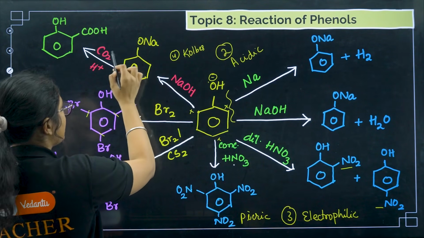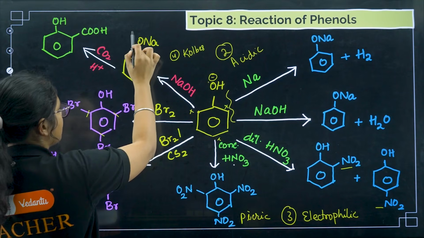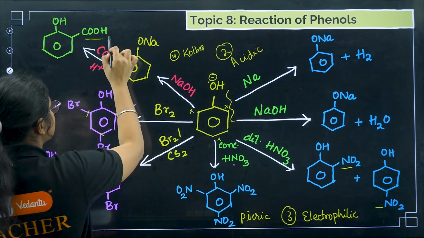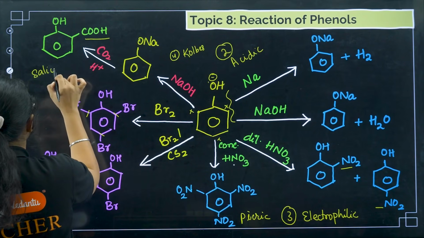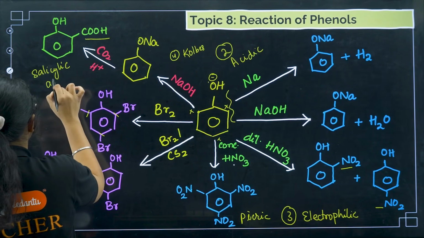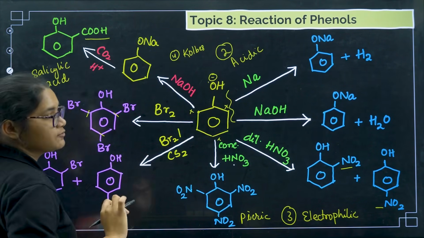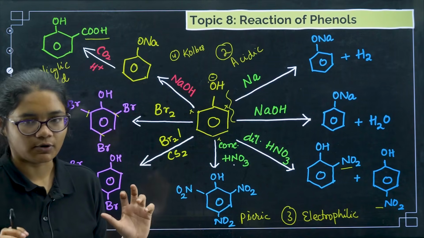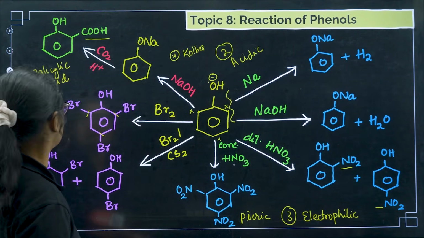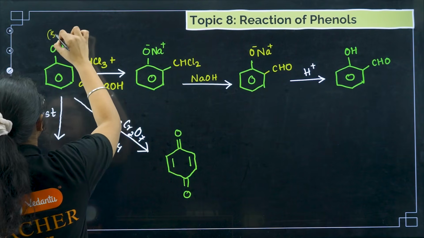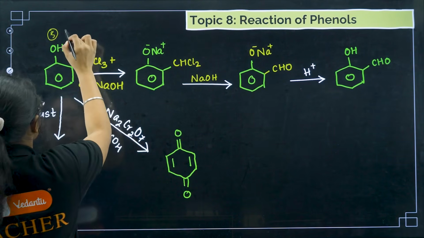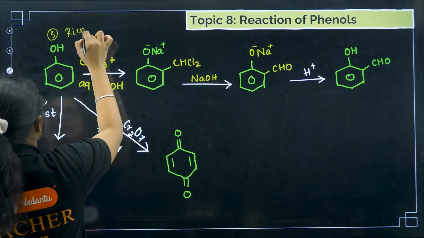In Kolbe's reaction, first you treat it with NaOH, so you get the salt, O minus Na plus. Then you treat it with CO2. What will happen? O minus will form here, and you get a COOH group. This compound, with OH and COOH, is called salicylic acid. That is Kolbe's reaction, the fourth reaction. The fifth reaction is the Reimer-Tiemann reaction.